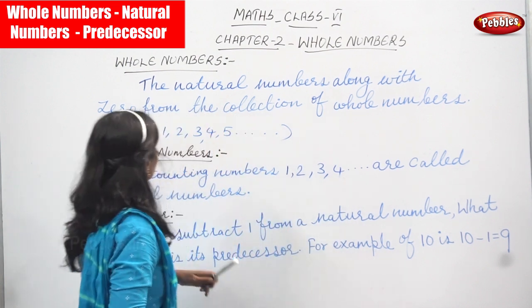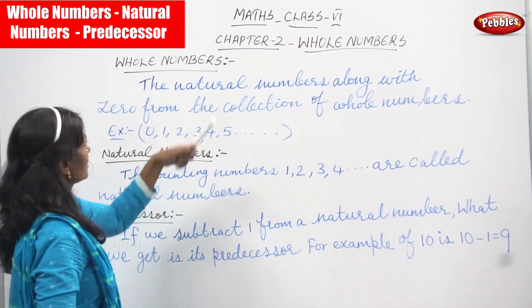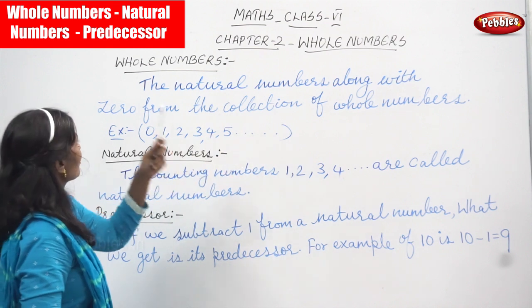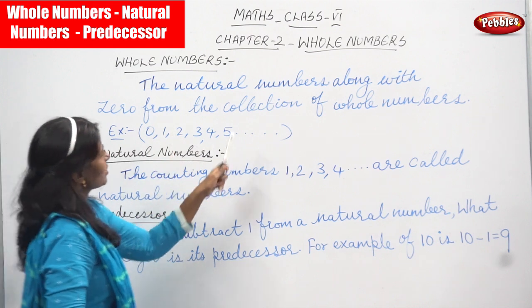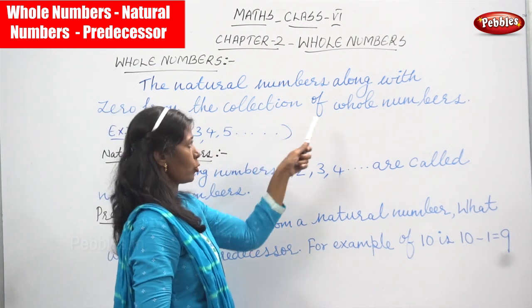Now we are going to see chapter 2, whole numbers. What is a whole number? The natural numbers along with 0 form the collection of whole numbers.